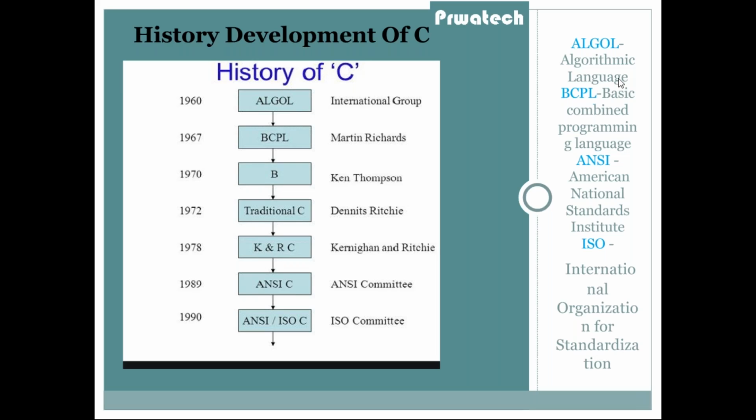Before the invention of C, we had three more languages: algorithmic language, basic combined programming language, and B language. So C language is a combination of BCPL and B language. After the invention of C language by Dennis Ritchie, Kernighan and Ritchie added more features to C in 1978, then added more concepts like pointers in 1989 and 1999. The ISO committee has developed it. This is the history of C.